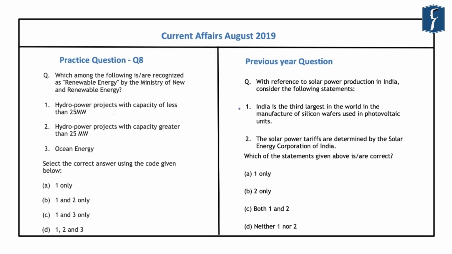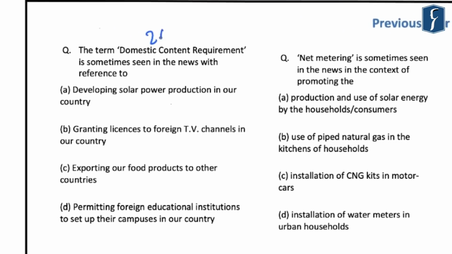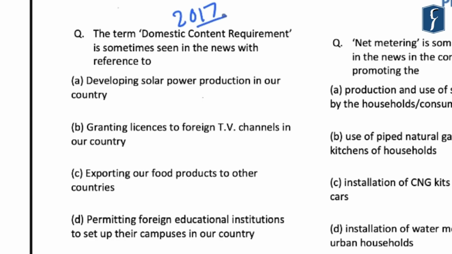Now the eighth question in this line is related to renewable energy in India. And it is an important theme related to current affairs on which various questions have been asked in the previous years. So if you look at this question, it was asked in the year 2018. Again, this question was asked in the year 2017 and it was related to the domestic content requirement, which is related to the development of solar power production in our country.